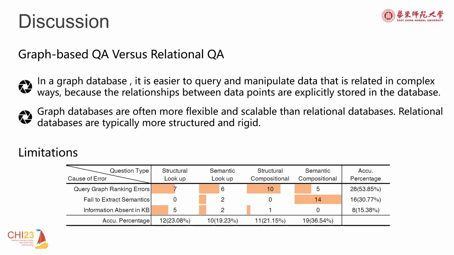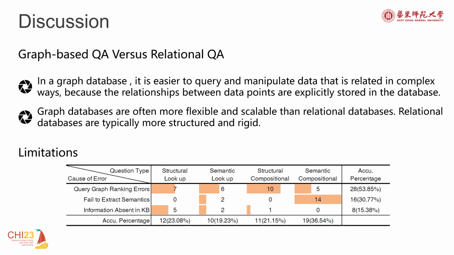Another difference is that graph databases are often more flexible and scalable than relational databases. Graph databases do not rely on fixed table schemas, so they can handle data that is structured in complex or evolving ways. Most graph visualization questions focus on the complex relationships between nodes, which makes graph databases more suitable for graph visualization, while relational databases are better suited to applications that involve more structured data, such as bar charts and line charts. The current pipeline of the GVQA system retains some limitations.